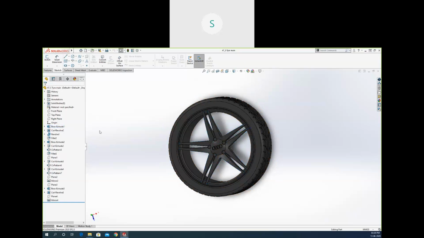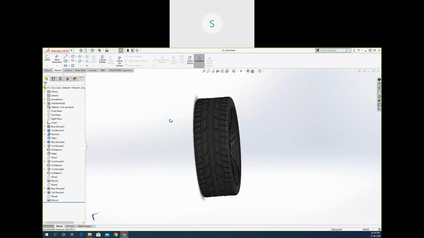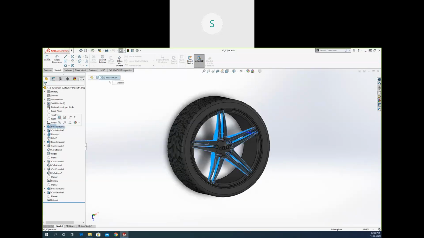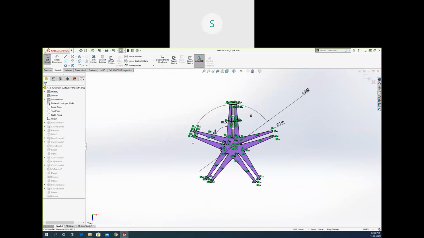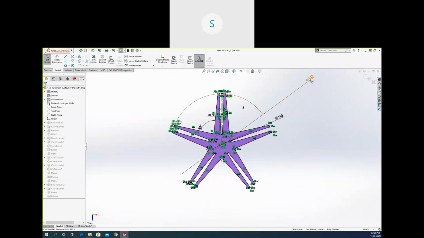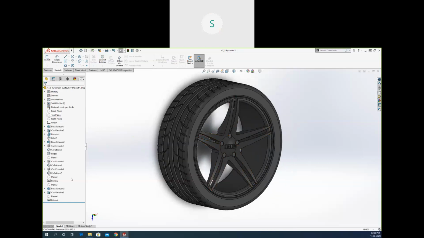If you want to change anything, if you want to change the size of this tire, you can just go to that and edit the sketch or edit the shape and change that directly from here. If you want to change any size, you can just double click and change that size right from here. Okay, so I'm not going to change anything in this. So go back, you can see that everything is available.